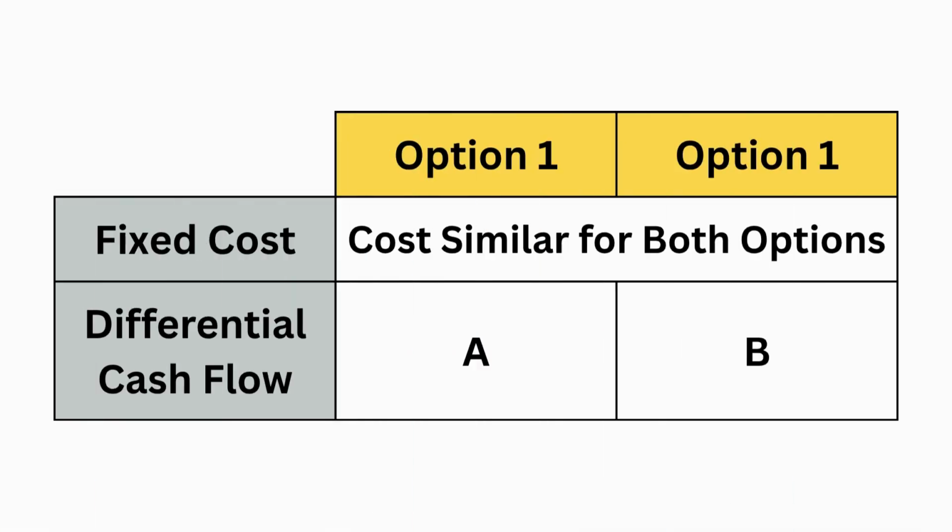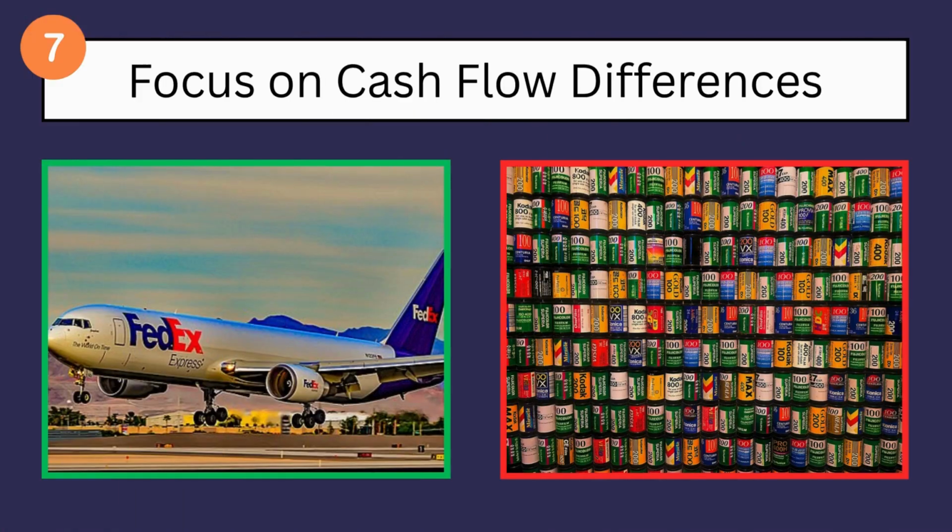Here's the bottom line. When comparing options, don't waste time on costs that stay the same across alternatives. Instead, look at the differential cash flows, the specific costs or savings that change depending on which path you take. FedEx made strategic fleet decisions based on real differences: lower fuel costs, reduced maintenance, and improved reliability with newer aircraft. Kodak, on the other hand, got stuck defending legacy revenue and infrastructure.